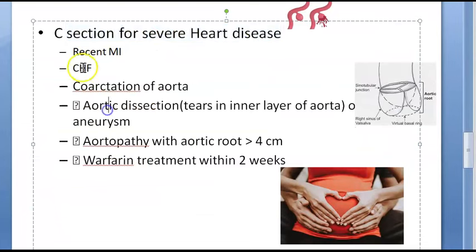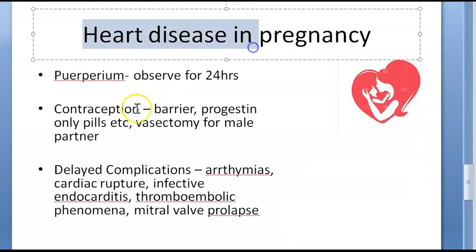For severe heart diseases, C-section may be suggested. The indications are recent MI, congestive heart failure, coarctation of aorta, aortic dissection, aneurysm, aortopathy with aortic root greater than 4 cm. Warfarin treatment within 2 weeks is an indication for cesarean. Heart disease and pregnancy, okay.